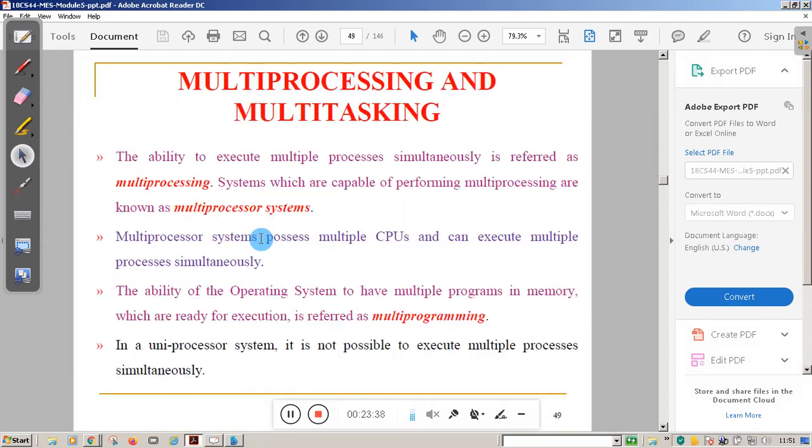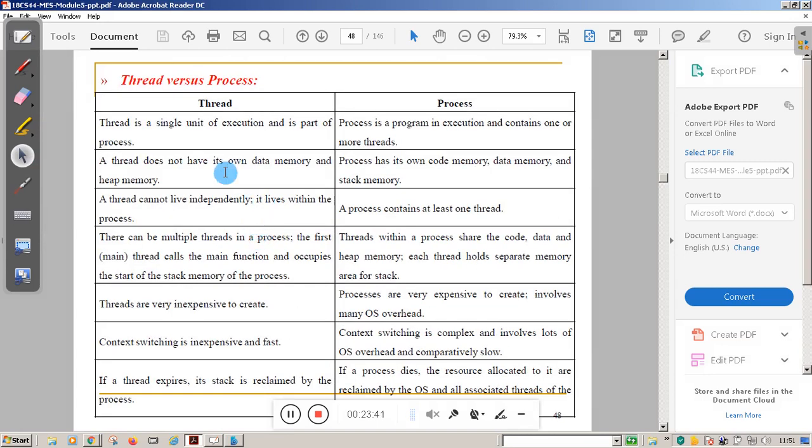So what is the difference between thread and process? Thread is a single unit of execution and part of the process. A thread lies inside the process container. Process is a container for threads. Process is a program execution and contains one or more threads. Threads don't have their own data memory and heap memory. A process has its own code memory, data memory and stack memory. Of course, threads have their own stack memory. A thread cannot live independently without a process.